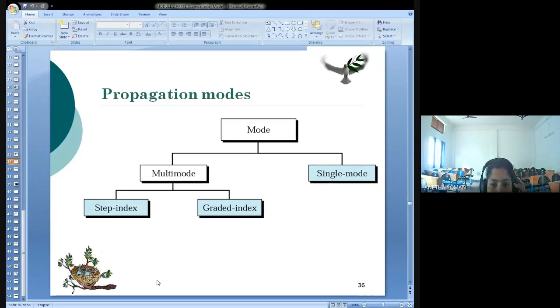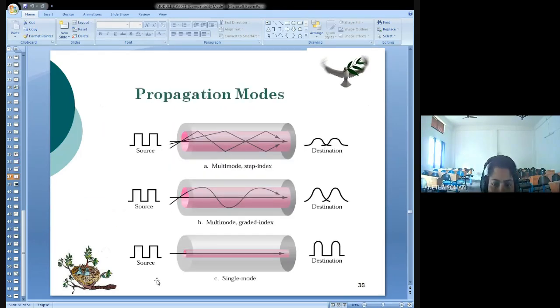Okay. So the two propagation modes of optical fiber are multi-mode and single mode. Now multi-mode, again, can be classified into step index and graded index. Now what is this multi-mode step index? You can just see the diagram for how they differ: multi-mode step index, multi-mode graded index, and single mode.